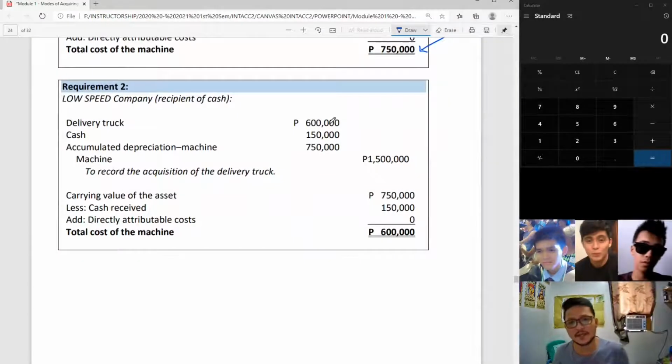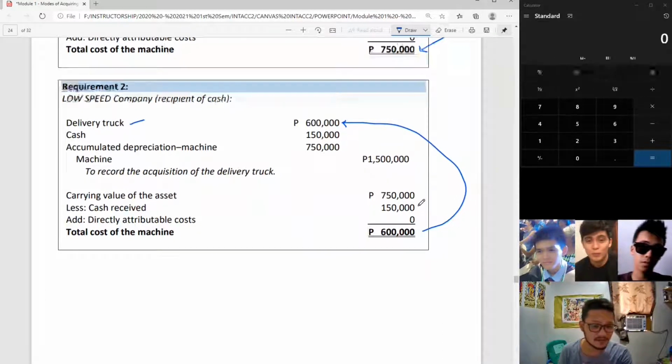The second requirement is somewhat an opposite of your first requirement, as low speed will be debiting the delivery truck he received for an amount equal to the difference between the carrying value of his old asset minus the cash received. So itong dalawang to. Write off yung machine niya, 1.5, and of course we also have to eliminate the accumulated depreciation. And since nakatanggap tayo ng cash, we have to debit the cash for 150,000, low speed.